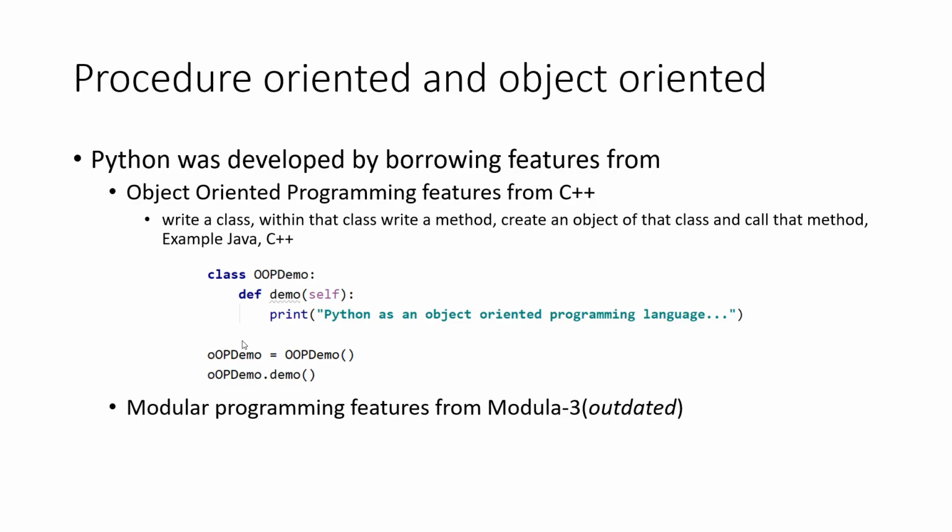And Python was also developed by borrowing modular programming features from Modula 3, but this is outdated. Most of the Python syntax was borrowed from C and ABC languages. ABC is outdated. It was a 1989 programming language.